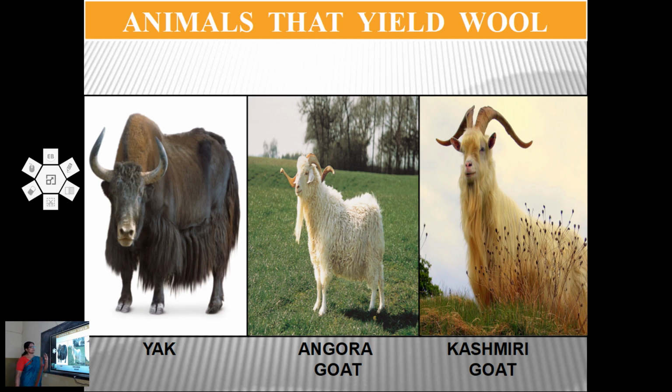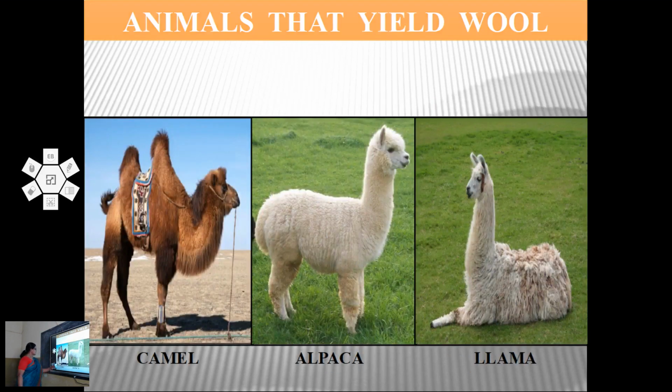Its fur is very soft and is used to make the fine pashmina shawls. And this is a camel. Camel wool is also there. The fine fur of camel is used to obtain wool. This is alpaca. This is llama. These animals also give us wool.